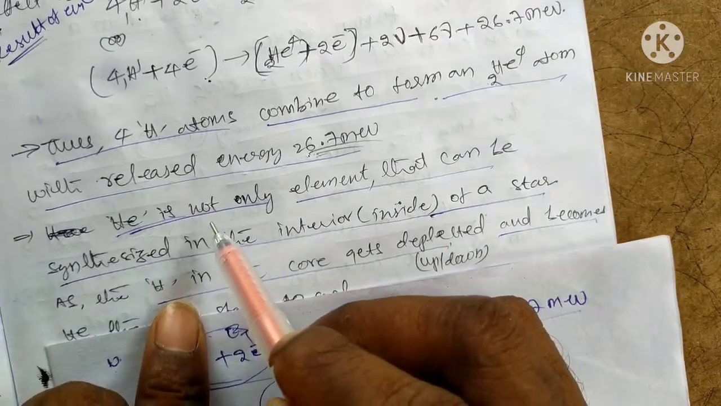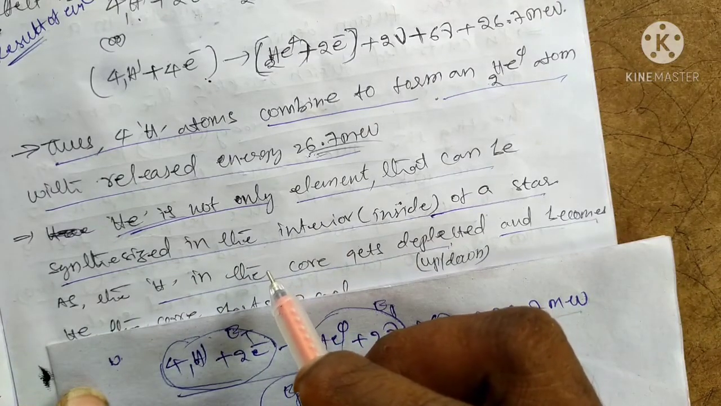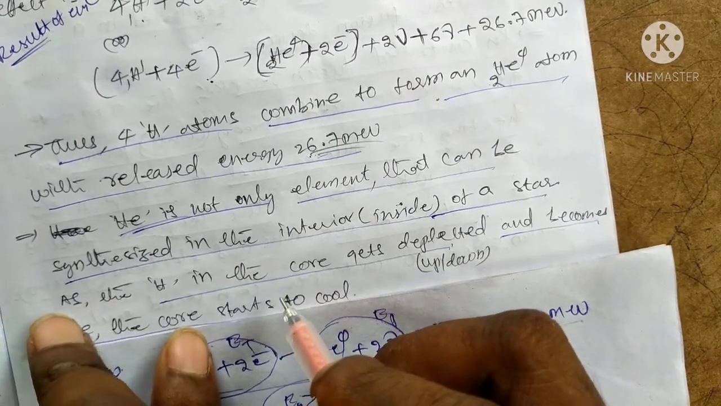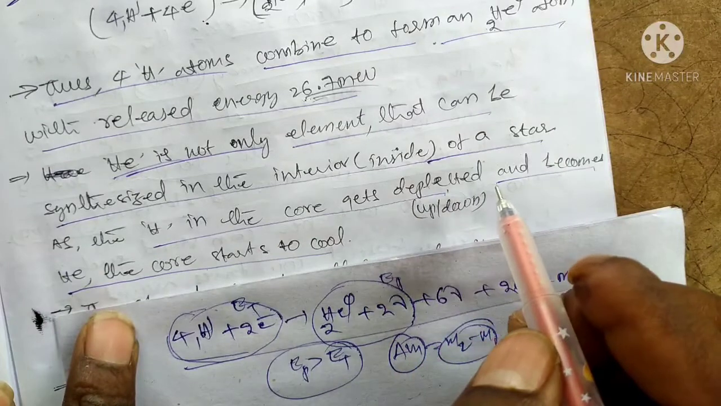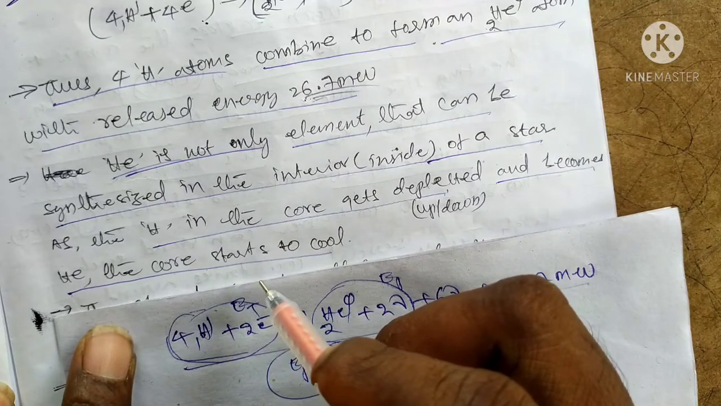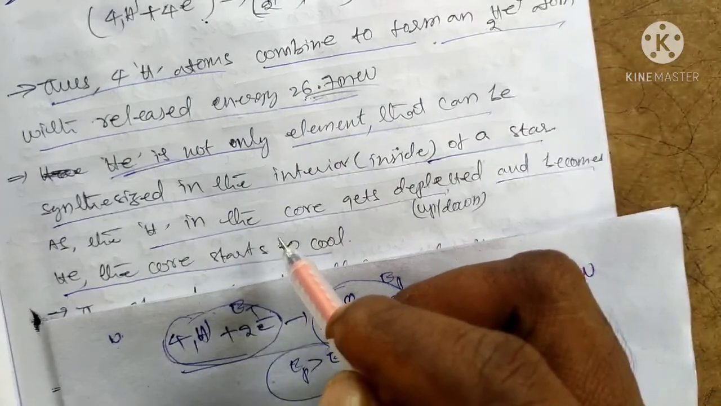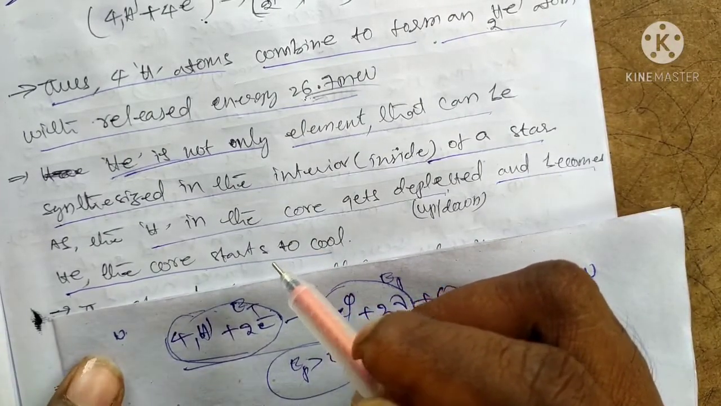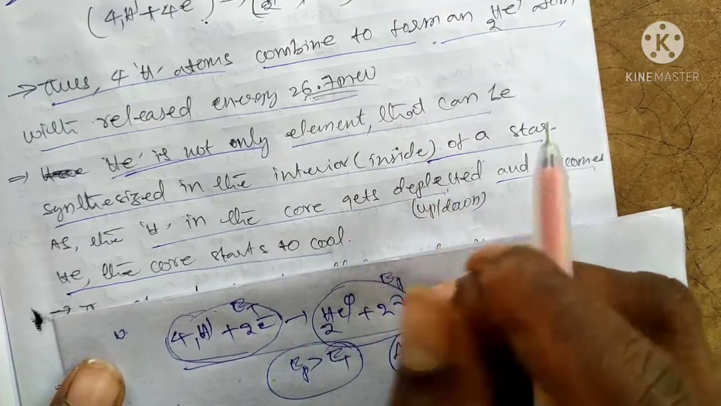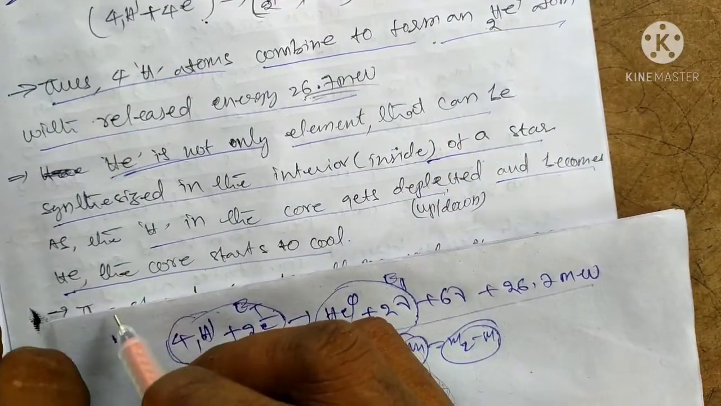Helium is not the only element synthesized in the star. As the hydrogen core gets depleted and forms helium atoms, the core is cooled. Hydrogen can be converted into helium when it is started. The core of the hydrogen can be dissipated. Dissipate means break the bonds, and you can form the helium atom in the star.